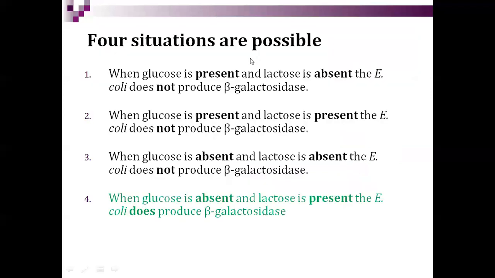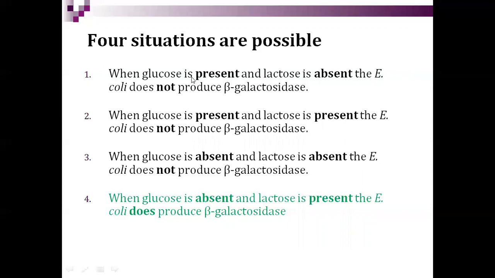So fourth situation, actually we are talking about how the lac operon works. Lac means lactose. When glucose is present and lactose is absent, E. coli, the prokaryote, does not produce beta galactosidase.